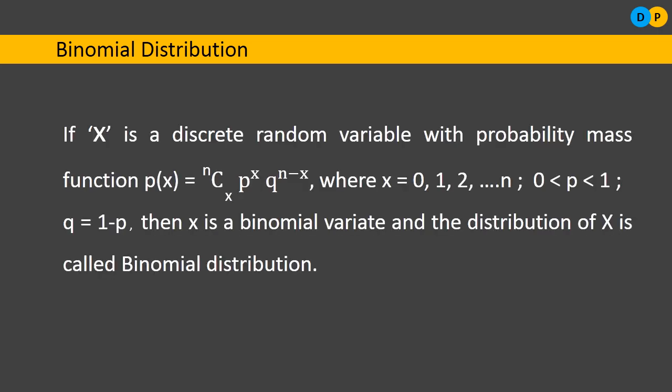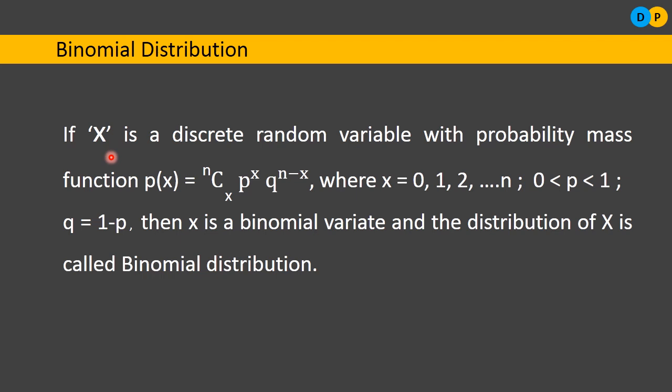If x is a discrete random variable with probability mass function nCx p power x q power n minus x, where x can take value 0, 1, 2, up to n, and the probability of success p lies between 0 and 1, and the probability of failure q is equivalent to 1 minus p, then such a variate is referred to as a binomial variate, and the distribution of such a variate is called binomial distribution.